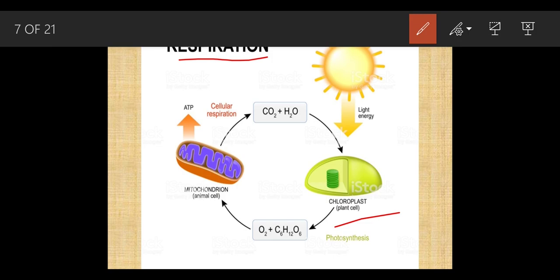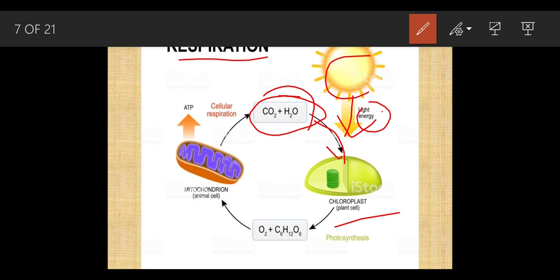The carbon dioxide and water present in the atmosphere are absorbed by this chloroplast. Light energy is also absorbed, and there is a pigment, chlorophyll. With the help of all this material, the sunlight, carbon dioxide and water, this plant cell is going to form oxygen and glucose. This was all about the photosynthesis reaction.